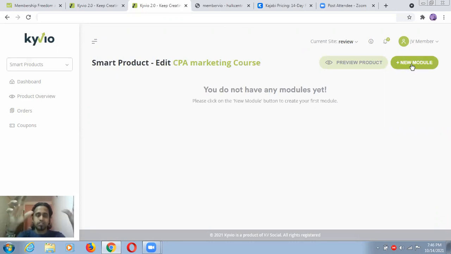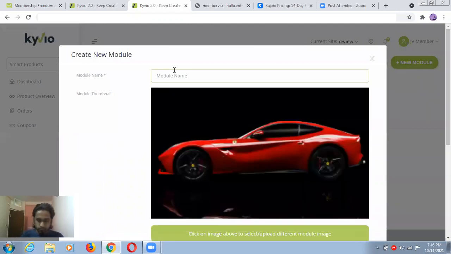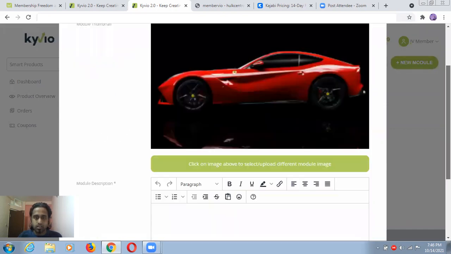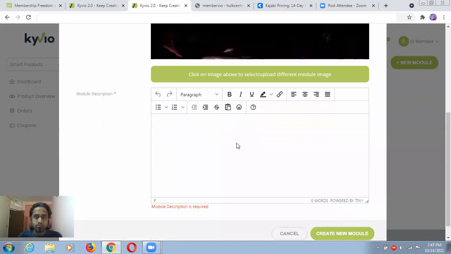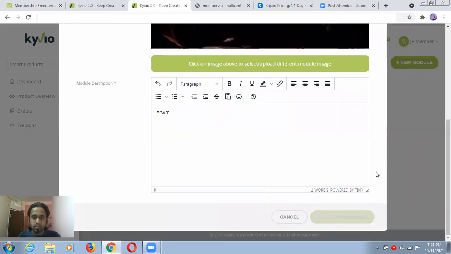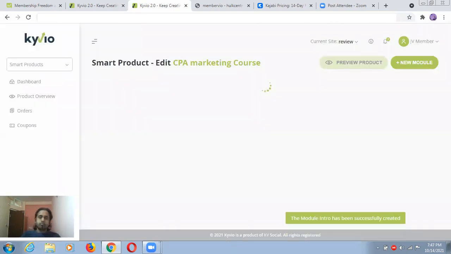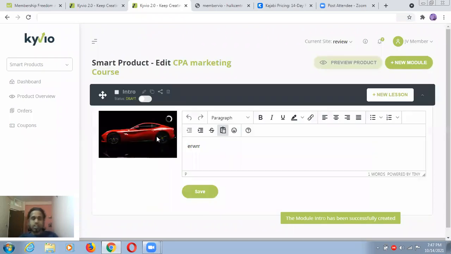Modules means step-by-step videos, okay, video number 1, 2, 3, 4, something like that. So I'm just showing you one module. Module name is intro. Thumbnail will be the same, and let's put a description, guys, whatever. Not too much, easy, and you can create your module. Actually I put only an image here. You have to put a video.